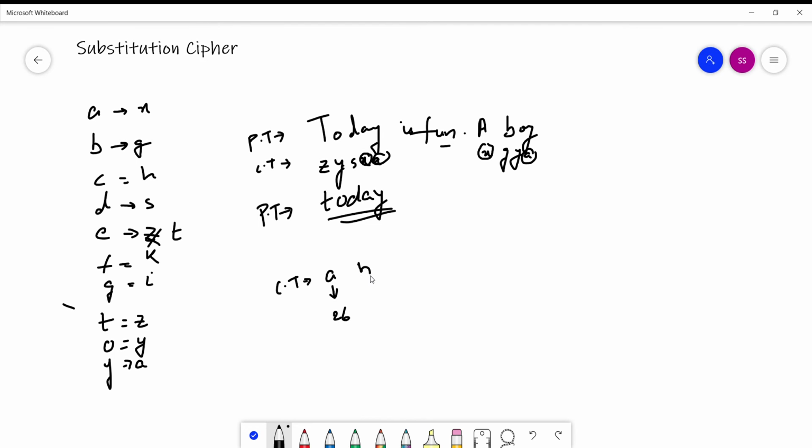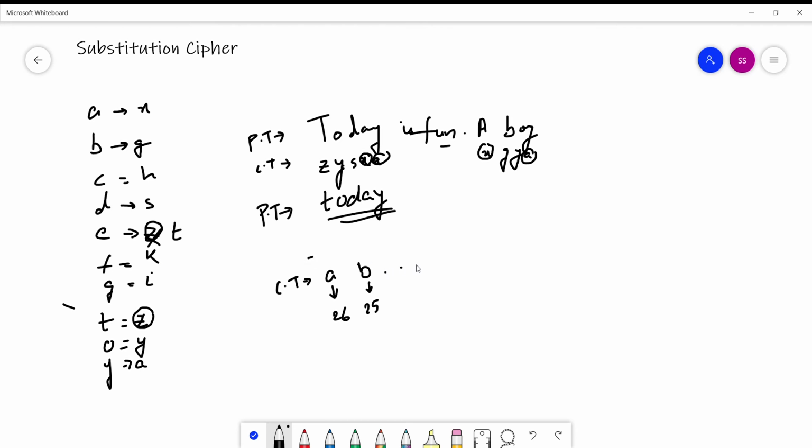Again, one of the ciphertext alphabets is B. Now the possibility is 25, because one of the alphabets was taken by A, and we know in substitution cipher that two alphabets can't be encrypted to the same letter. So E and T both can't be encrypted to Z. So B can be the encryption of one of the 25 alphabets.